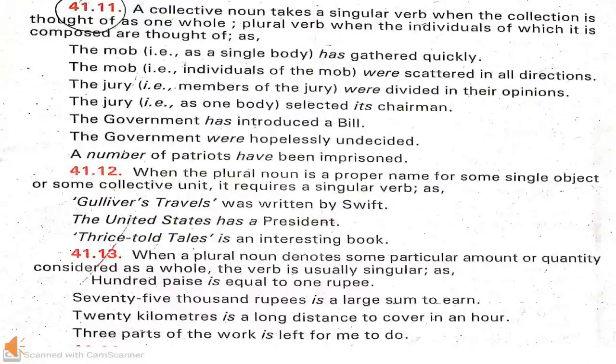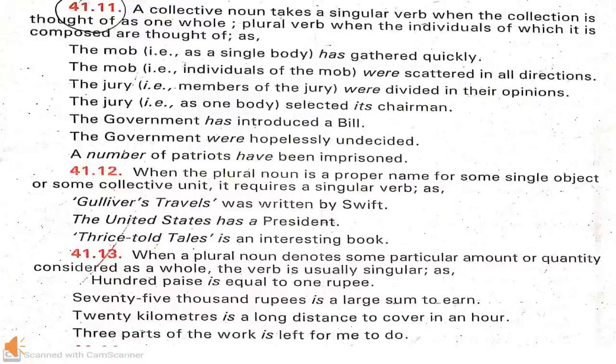For example, the mob has gathered quickly. Here the singular verb has is used because the collective noun mob is giving the thought of a whole, as a single body. And in the next sentence, the mob were scattered in all directions. Here mob, this collective noun, is telling about the individuals of the mob, so the plural verb were is used here.